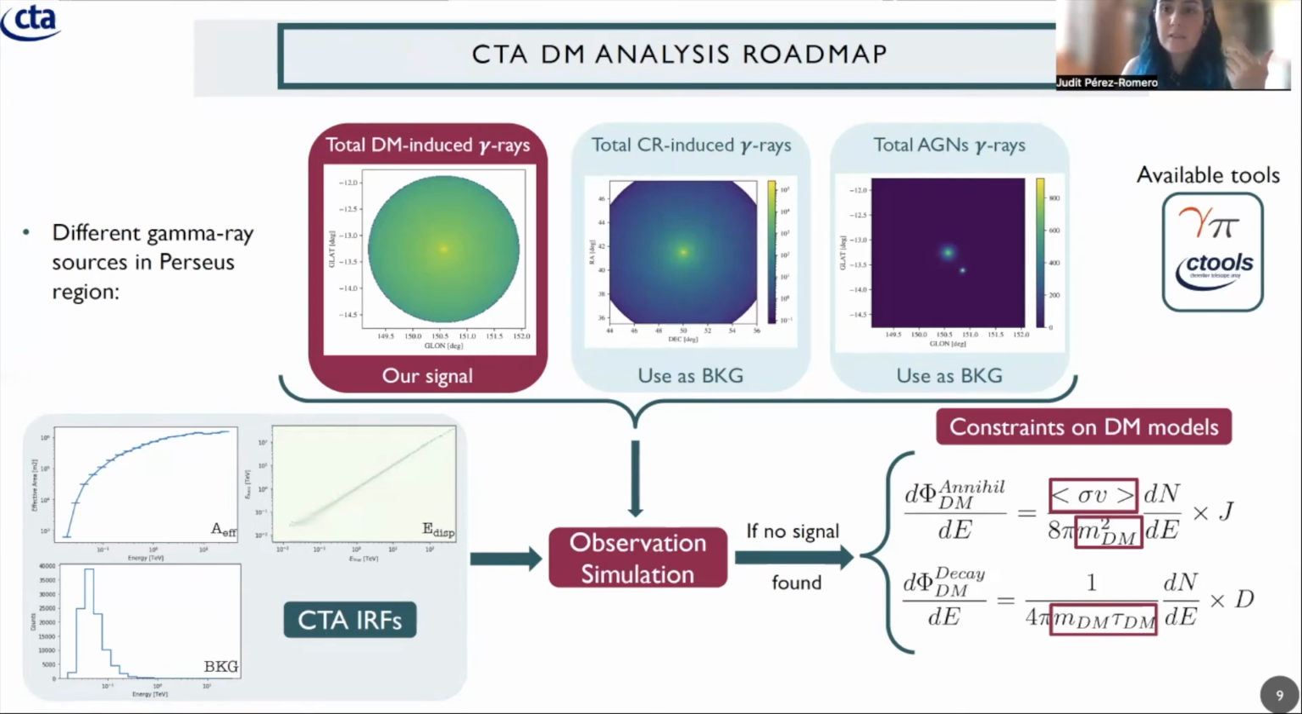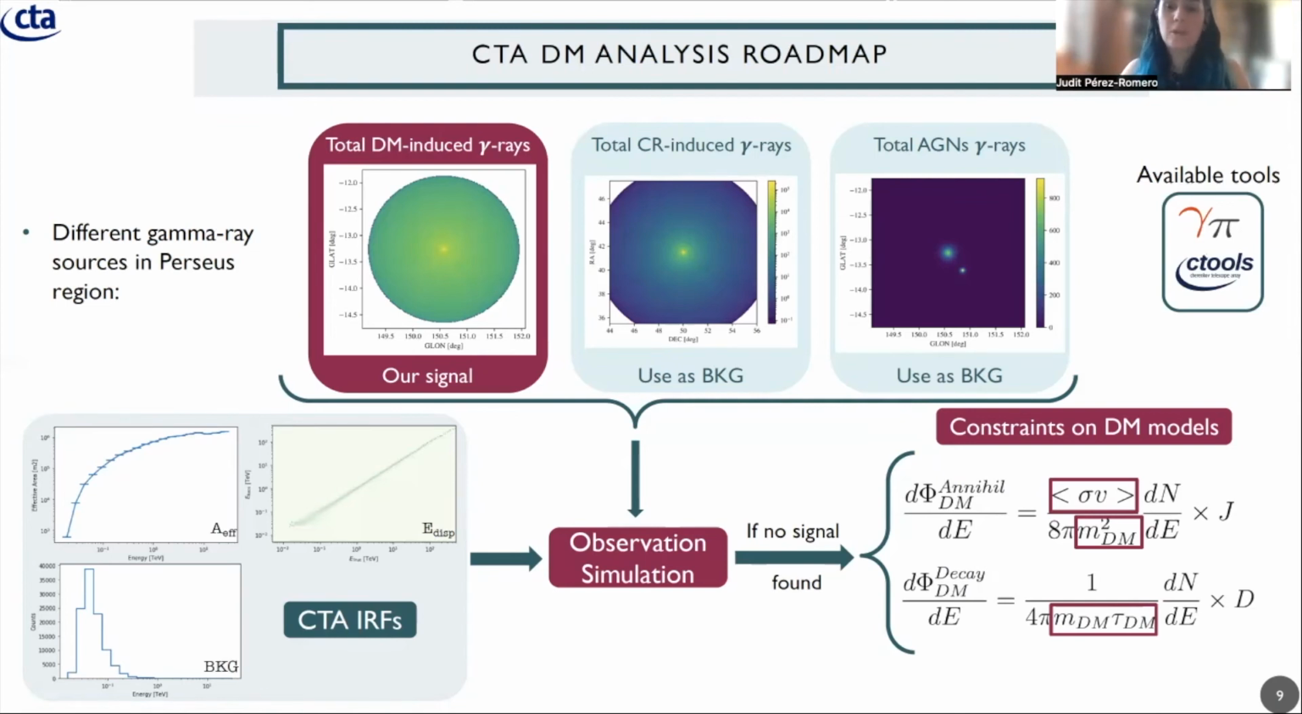And then we have the 2 AGNs that are in Perseus, NGC 1275 in the center, and IC310, that in our case will also be used as a background. Then we are going to combine all this theoretical information with the latest instrument response function that we have from CTA and simulate an observation, and then test if we find a dark matter signal.